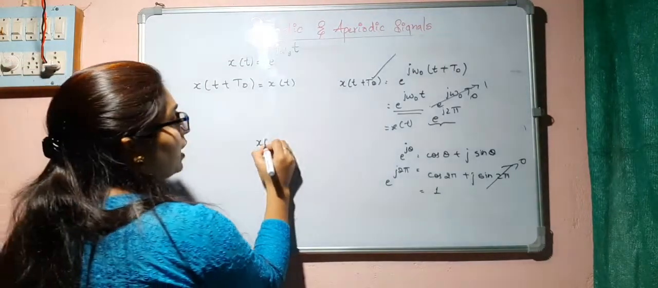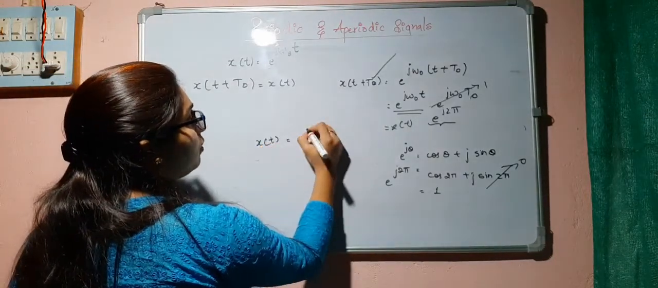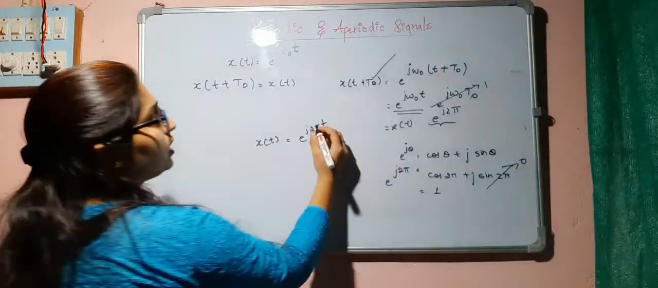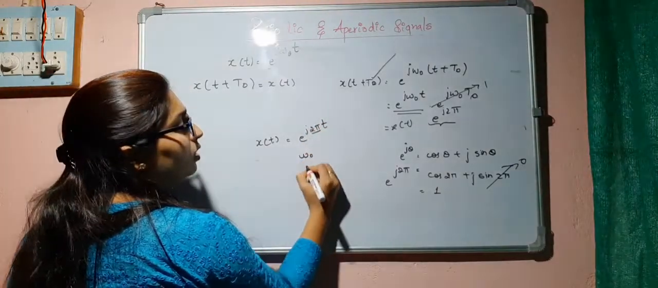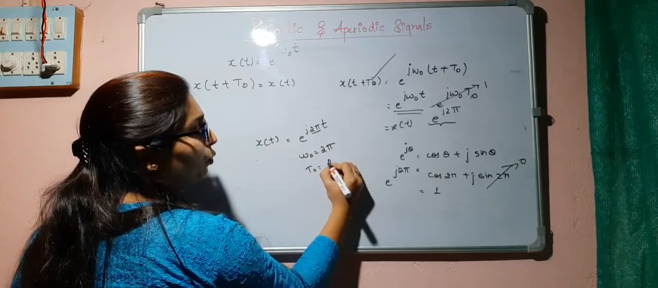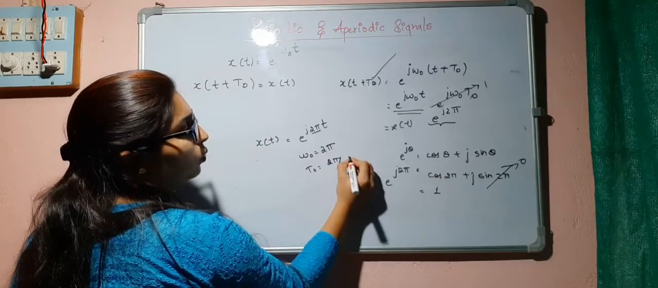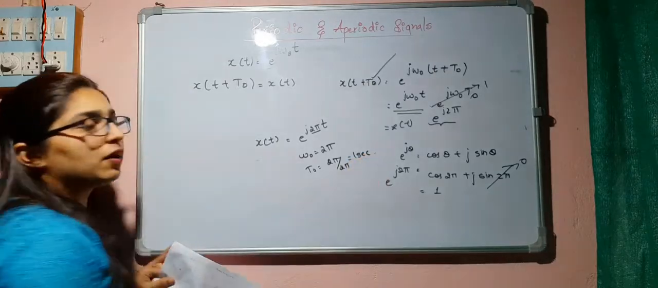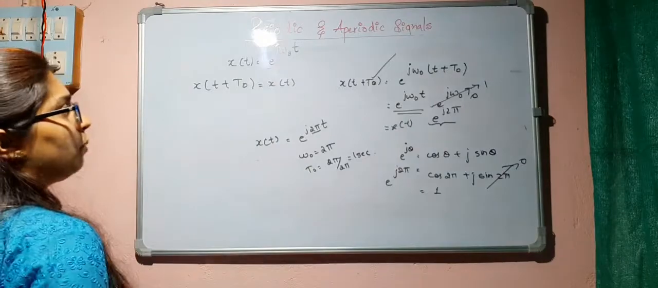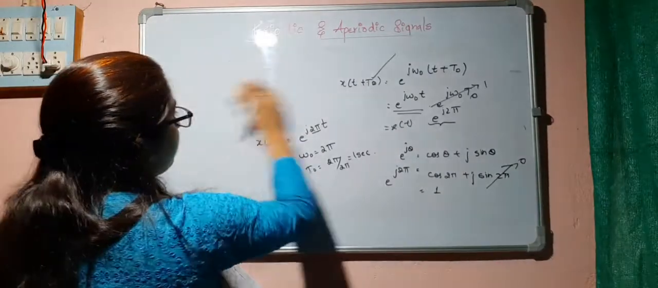So if I ask you to find the period of e to the power of j 2 pi t, this is nothing but omega naught, so you know omega naught now. So T naught will be equal to 2 pi by 2 pi, that is equal to 1 second. So likewise we can find the period of the complex exponential also.